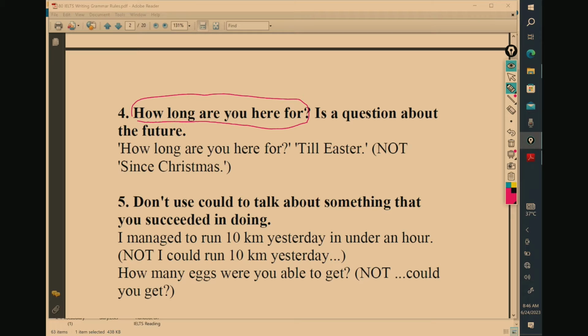Till Easter or whatever you want to say. How long are you here for? How long are you here for is a question about the future. So how long are you here for?